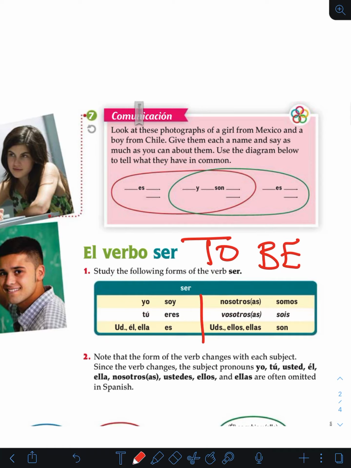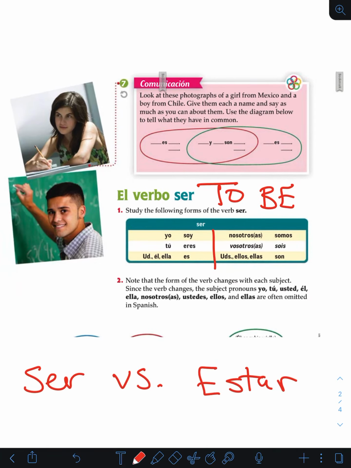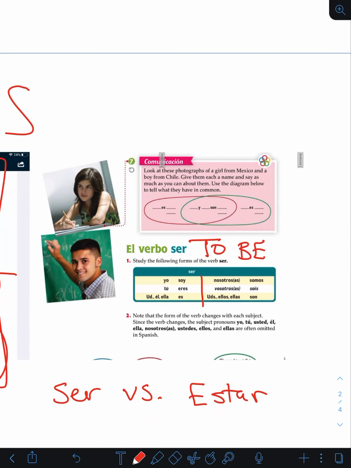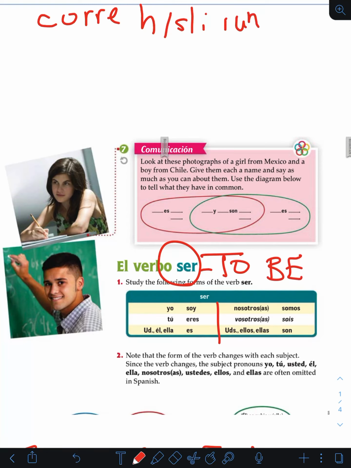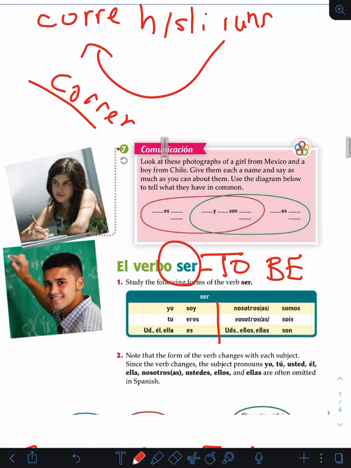So you got yo soy, tú eres. So every word that we learn, every verb that we learn comes from like a root verb, which this one is ser, which means to be. If you remember correctly, corre is he, she, or it runs. And that comes from the root verb correr. So I just want to use that as an example, that every verb comes from a root verb. So ser means to be.